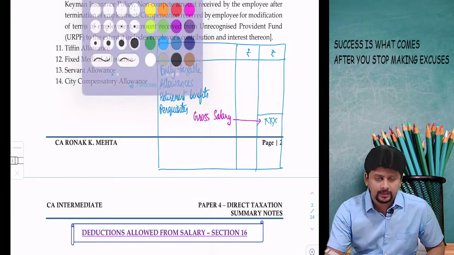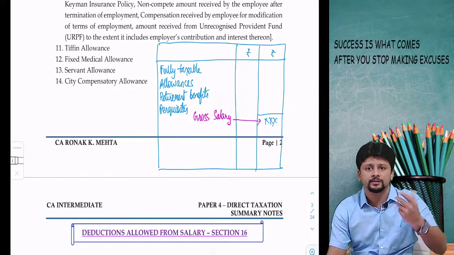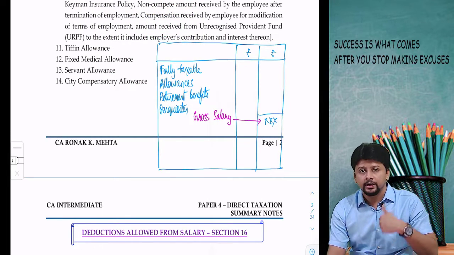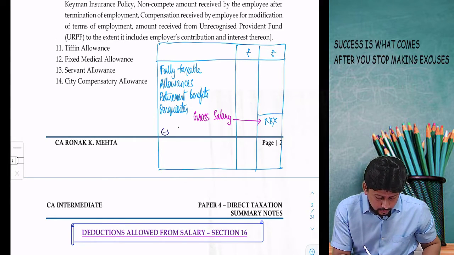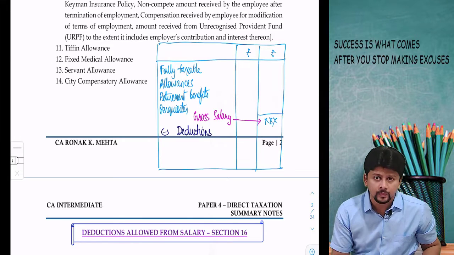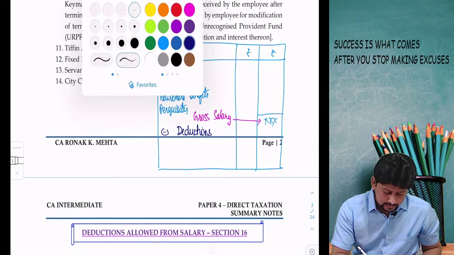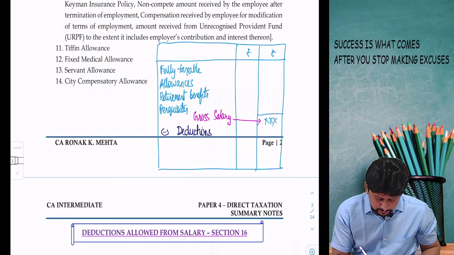This will be your amount of gross salary. Like a businessman in his PGBP calculation gets some deductions, like you have deductions in the chapter of house property. In the chapter of salaries, you have 3 deductions. After you subtract these deductions, what balance remains? This is the taxable amount. This is the net salary.